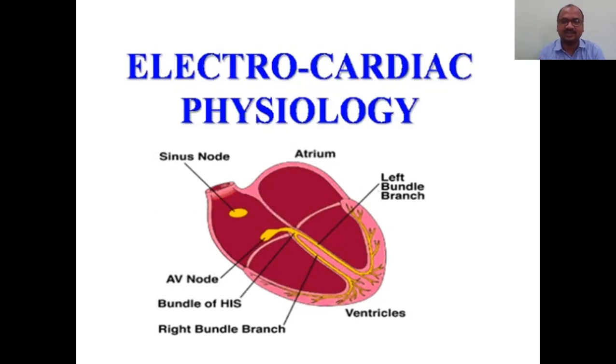And finally, Purkinje fibers. You can see the small divided areas at the bottom of the heart. See here, all very small nerve-like structures. All these are called the bundle of Purkinje fibers. So don't change the order. Order is very important: SA node, AV node, bundle of His, right branch, left branch, Purkinje fibers. Very clear.